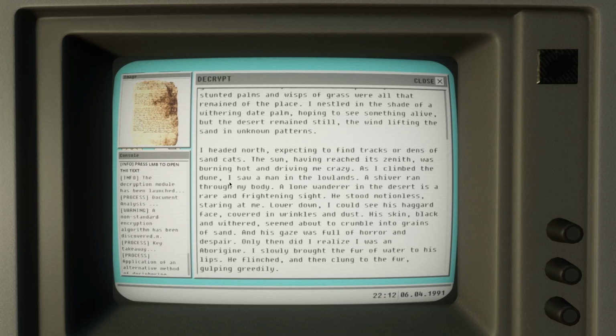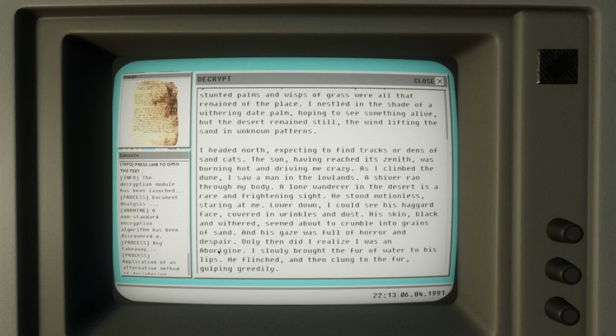As I climbed the dune, I saw a man in the lowlands. A shiver ran through my body. A lone wanderer in the desert is a rare and frightening sight. He stood motionless, staring at me. Lower down, I could see his haggard face, covered in wrinkles and dust. His skin, black and withered, seemed about to crumble into grains of sand. And his gaze was full of horror and despair.